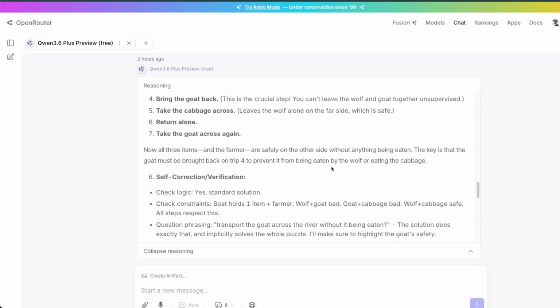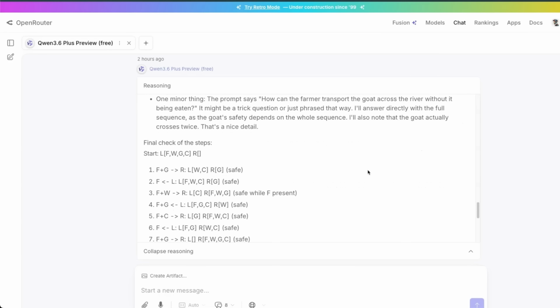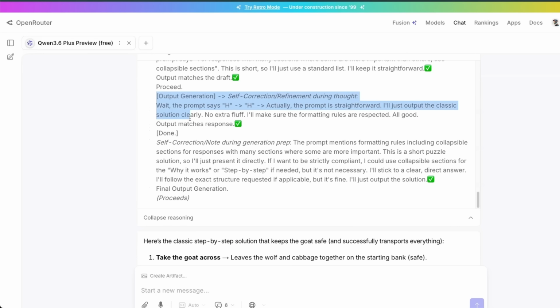They are really detailed compared to some of the other chain of thoughts that we have seen from other frontier models. Now, in here, they have done, I think, this interesting training step where the final step seems to be self-correction or refinement. I have seen that almost in every response, it has the self-correction step at the end. Seems like this is an intentional step that they have added.